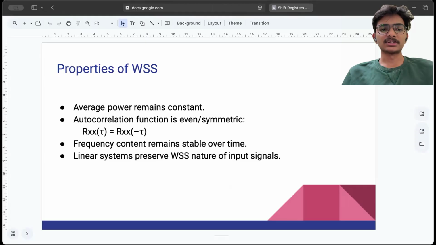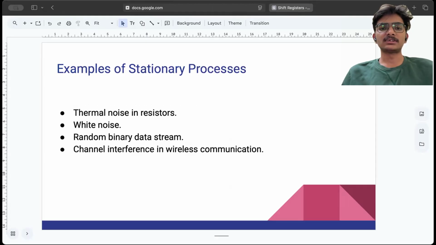The next property is that frequency content remains stable over time. So in these processes, frequency will always stay stable over time without any fluctuations. And the last property is that linear systems preserve the WSS nature of input signals. These are the four properties of wide sense stationary processes. Next, I will discuss some examples of stationary processes.